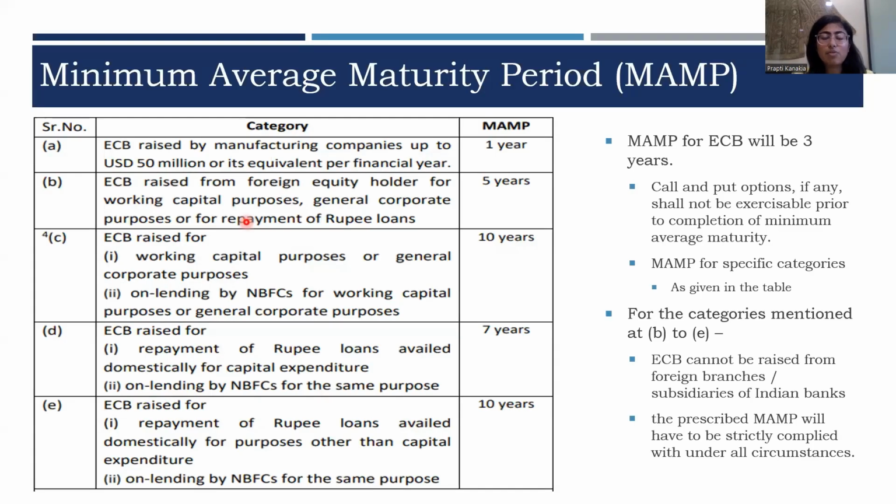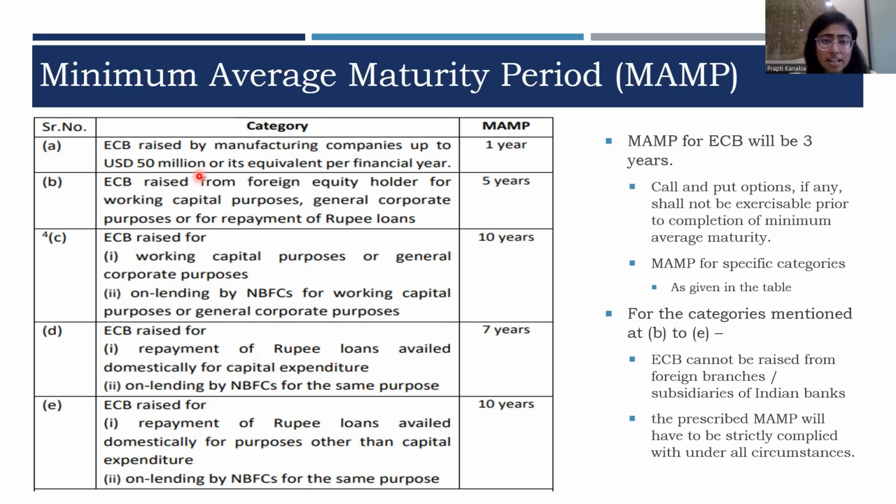Now, let's understand what should be the minimum tenure of raising such ECBs. The minimum average maturity period allowed under the ECB framework is 3 years. That is, the loan tenure should be minimum 3 years. Further, if you are raising for certain specific end-use requirements, then there is a specific MAMP provided in the regulations. If a manufacturing entity is raising a loan of up to $50 million in a financial year, in that case, the MAMP will be 1 year.